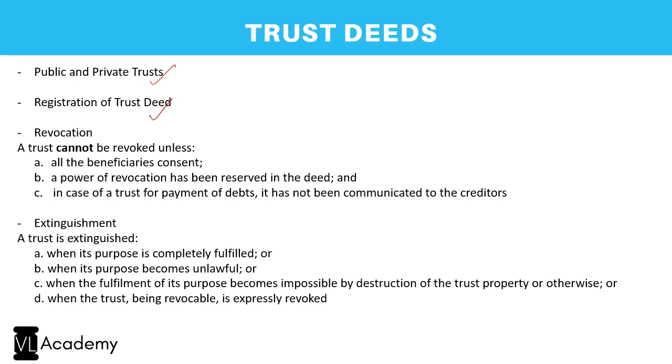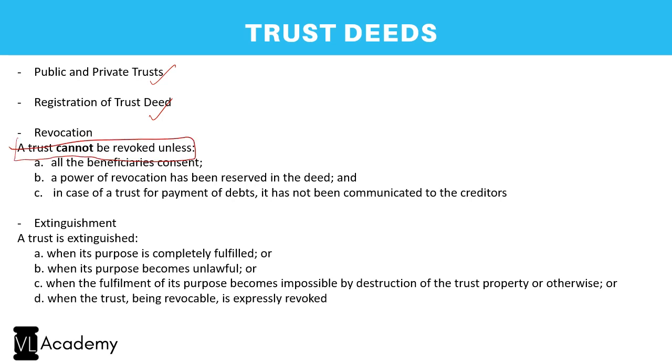Now coming to a revocation of a trust, so this is very tricky. When you want to revoke a trust, so you have created a trust, now every activity is started and now you want to revoke it. Can it happen? Yes, it can happen. However, by default, it cannot happen. It can happen, but still by default, you should remember that the rule is it cannot be revoked.